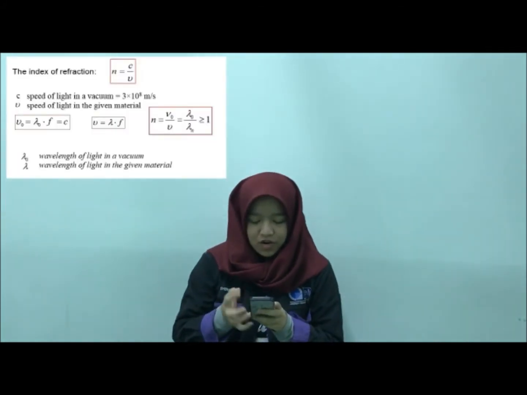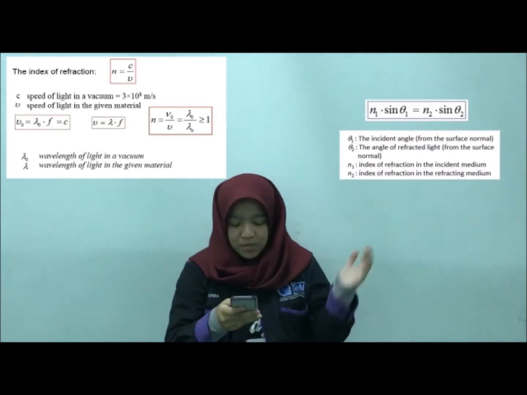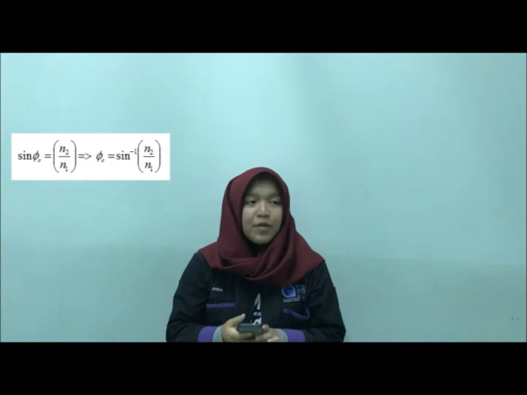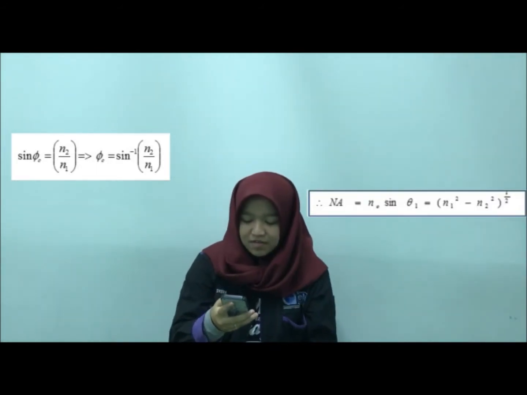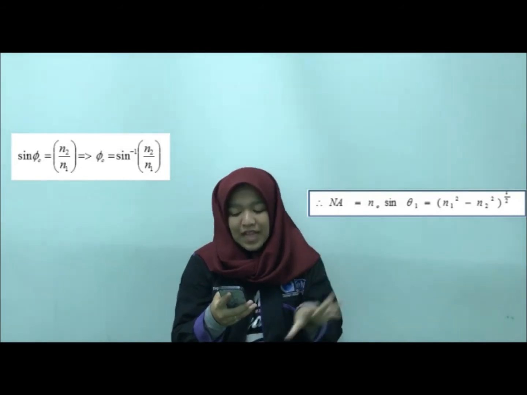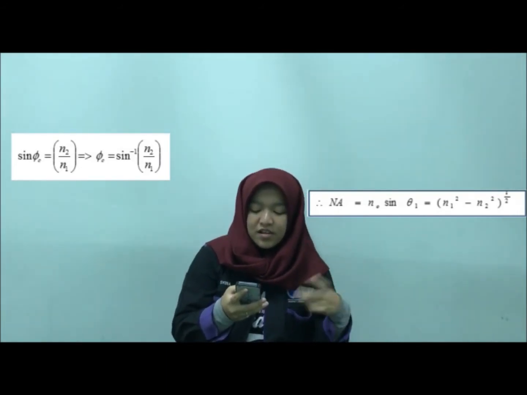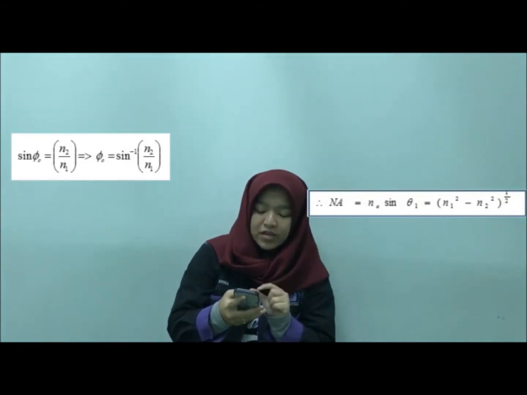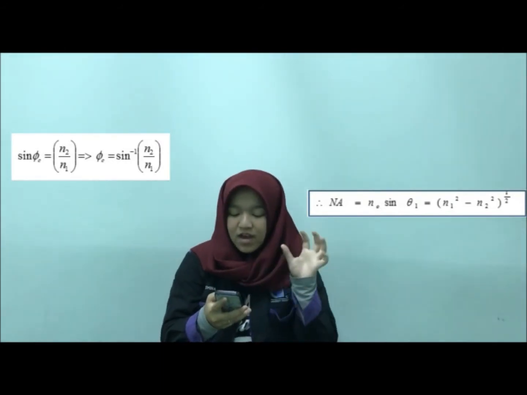So as for index of refraction, this is the formula. For Snell's law of refraction, this is the formula. And the critical angle, this is also the formula that we will use. And for the numerical aperture, this is the formula. The numerical aperture itself is that the light must enter the core at such an angle that it will strike the cladding at greater than the critical angle, so that the half of the cone angle is equal to the acceptance angle. And for the acceptance angle, this is the formula.